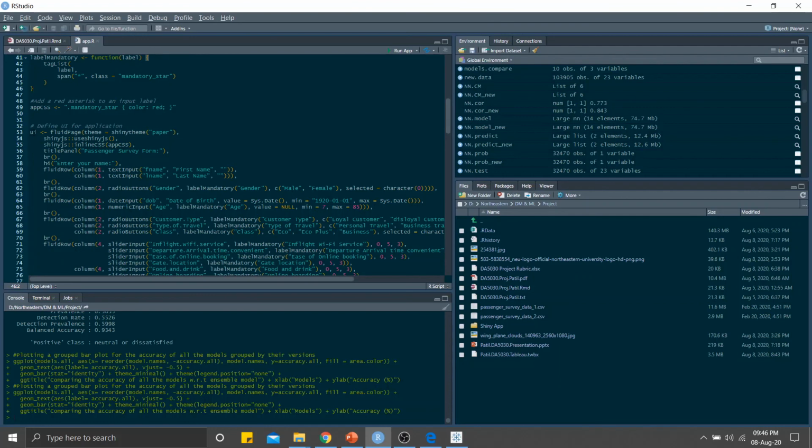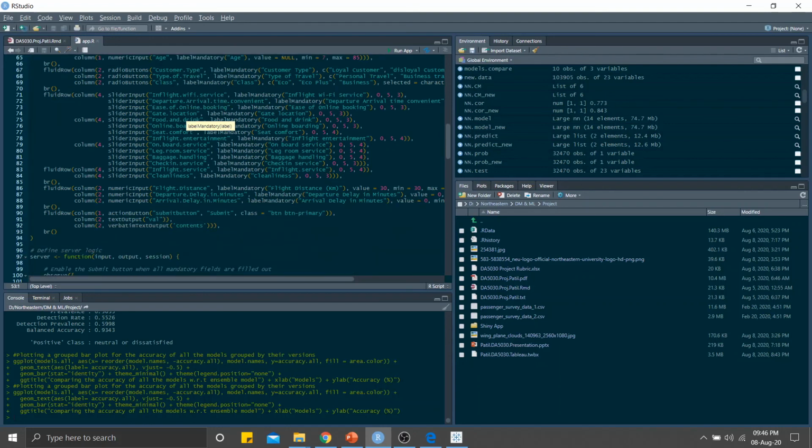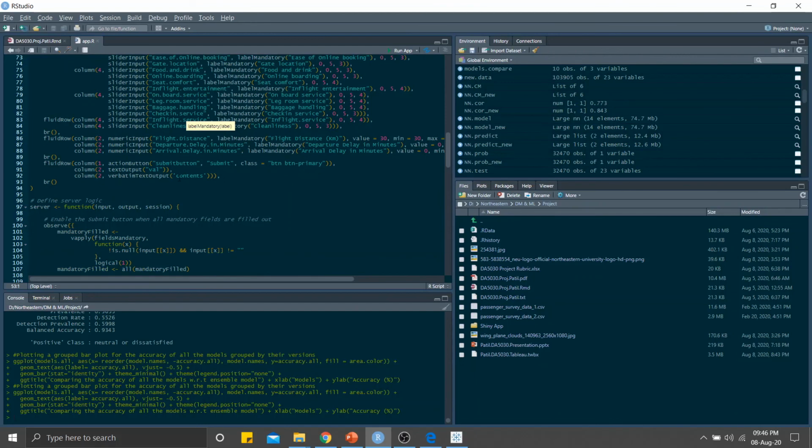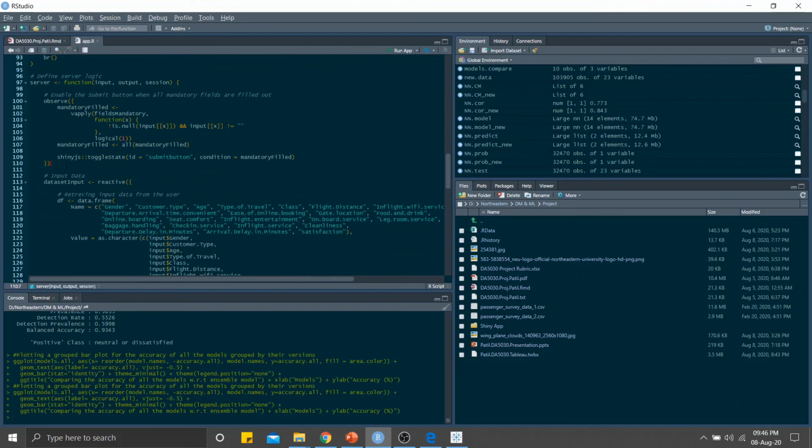So here is the UI part of the application. I have just taken in the first name, last name, gender, which is required, age, which is required, customer type, and all those which are required columns in the application. On the user interface side, you will see all this once I run the application, and you can understand what exactly is done. On the server logic, I first created an observe function which checks if all the mandatory fields are filled in. Only then does it give you access to the submit button.